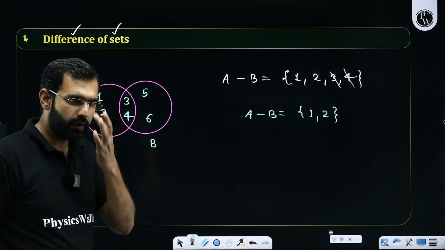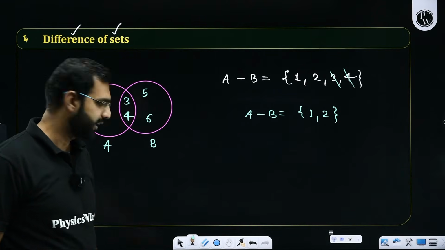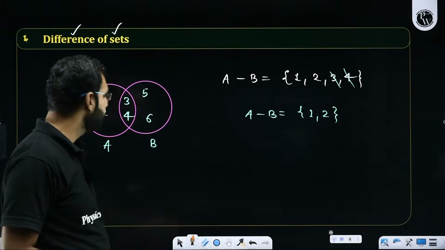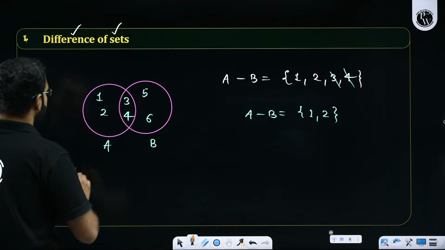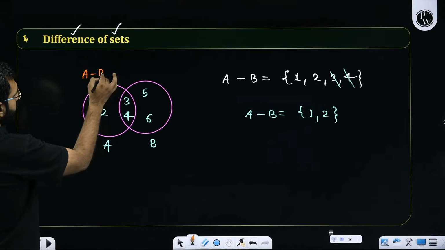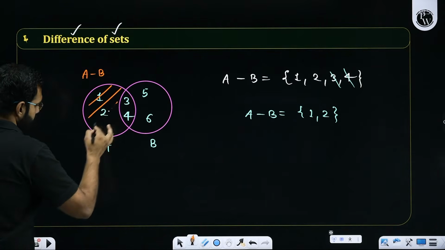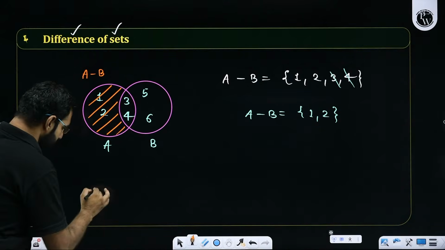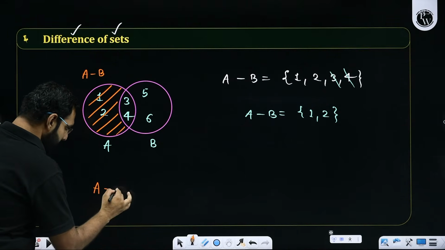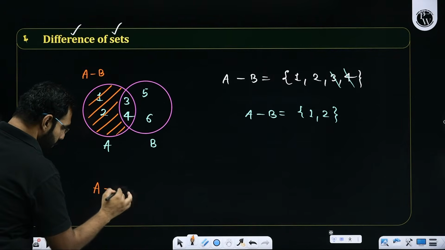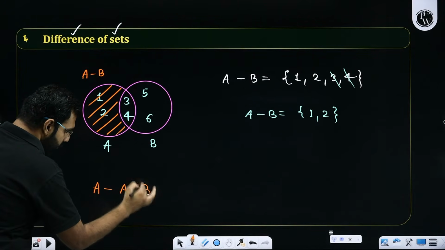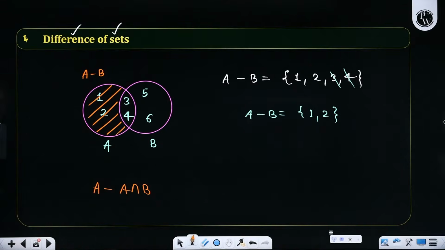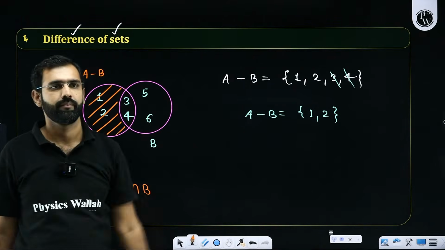Shall I repeat that part or everybody processed it comfortably? Yes or no, all the participants? Shall I do it again? What did I just say? I am saying A minus B here. A minus B here is given by this region. What is the meaning of this region? This region means from set A, if I remove the part of A which is common with B, then I'll be left with only A, and that's A minus B.